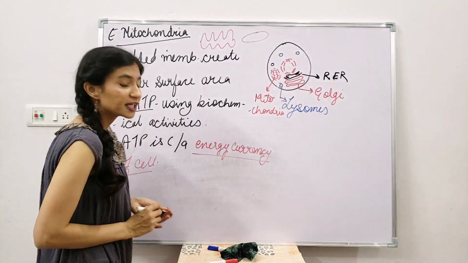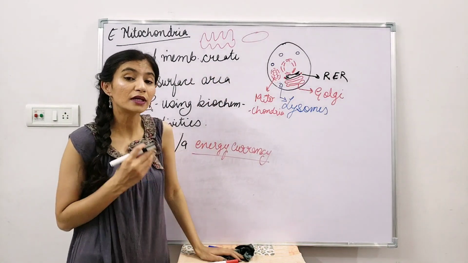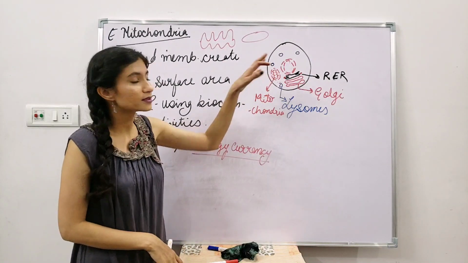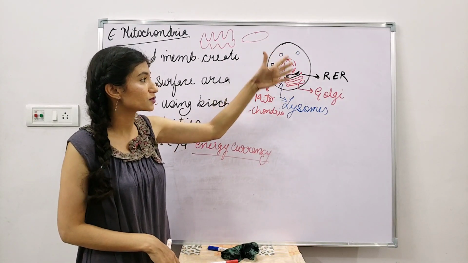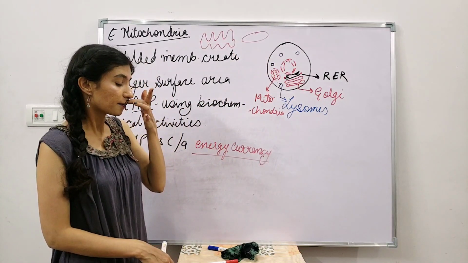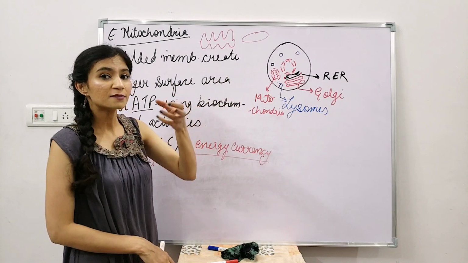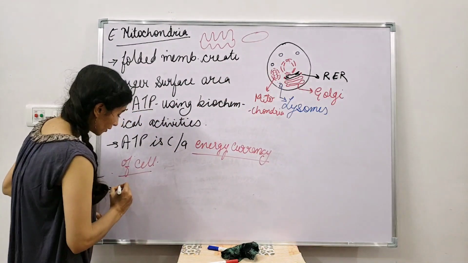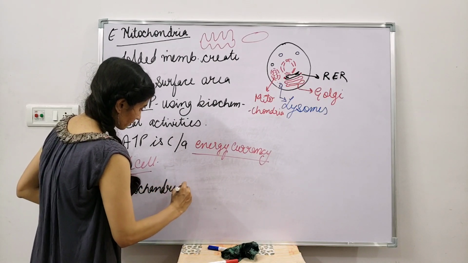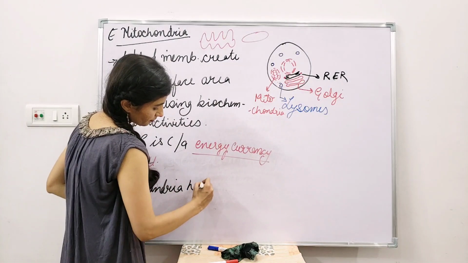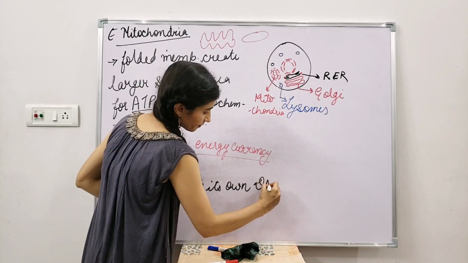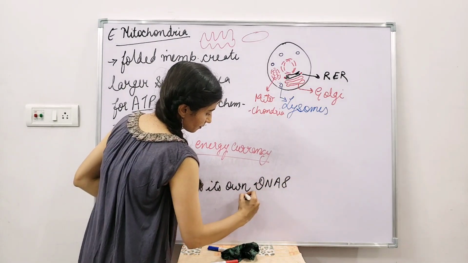Okay, now there is one very special feature of mitochondria that only mitochondria as a cell organelle has in animal cells, but not the other cell organelles. Like if you just talk about lysosomes, ribosomes, ER, or Golgi. All these organelles lack one very special quality that mitochondria has, that mitochondria has its own DNA and ribosomes.